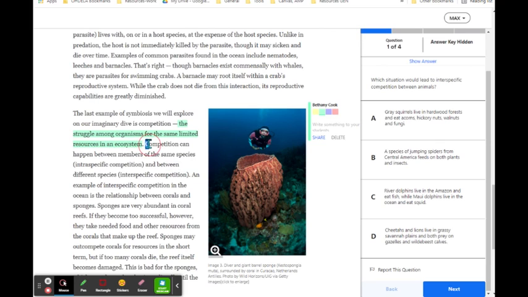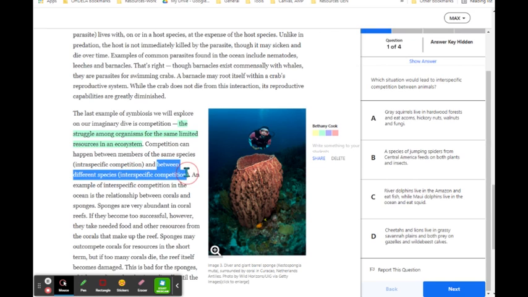It says competition can happen between members of the same species, that's intraspecific, and between different species, interspecific. That's what we need to find. So we need to find competition, which is organisms eating the same type of food or the same prey. But those organisms need to be of different species.